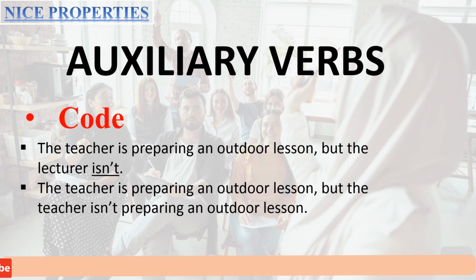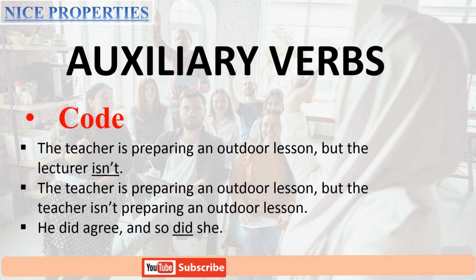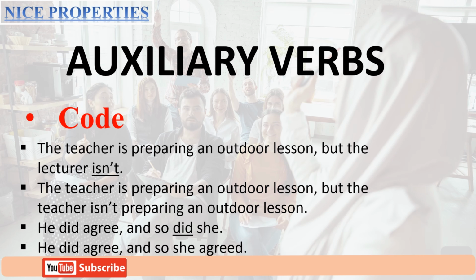So this way, this is coding. With the help of auxiliary verbs, we can do coding. We can code the sentences so that we can understand the full sentence on the basis of this coding of auxiliary verbs. Same as in the next example, he did agree and so did she. And we can code with the help of auxiliary verbs.